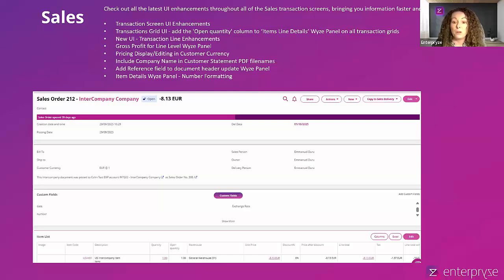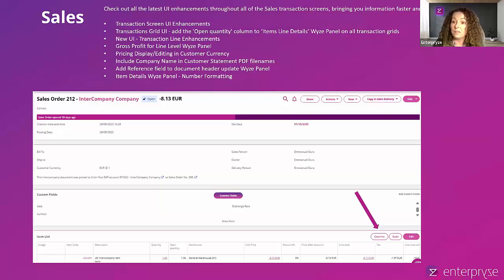In addition to that, we've also added some great new buttons. You could probably see here just on the print screen that we've got a columns button, an Excel button, and we've also got an edit button at line level. So this is currently when you view the transaction. This is viewing a sales order here in this particular example. You will see these three new buttons.